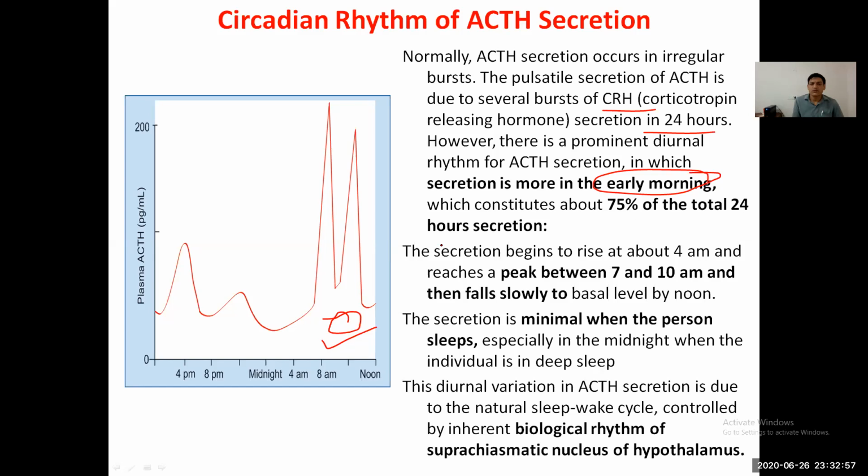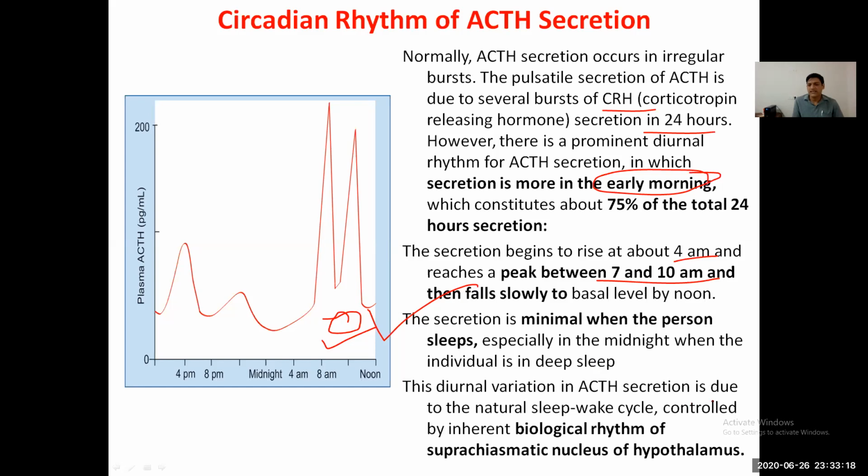This constitutes 75% of the total ACTH secretion. Secretion begins to rise at 4 a.m. and peaks at 7 to 10 a.m., and falls slowly to basal level by noon. The secretion is minimal when the person sleeps, especially at midnight when they are usually in deep sleep.